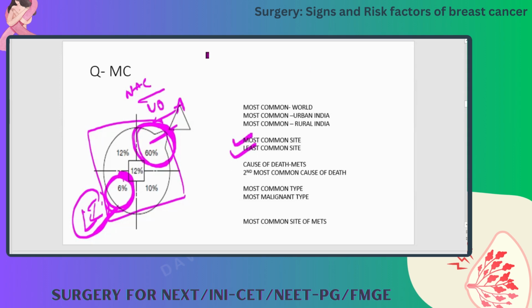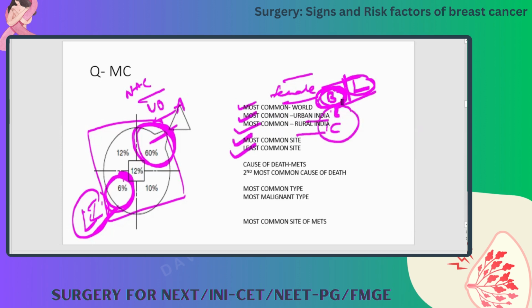What is the most common cancer in the world in females? In the world it is breast cancer. In urban India it is breast cancer, and in rural India it is cervical cancer. Recently there is some ambiguity here: some journals suggest lung cancer as the commonest cancer, and some suggest breast. We don't know the exact answer, but for India, urban is breast and rural is cervical.